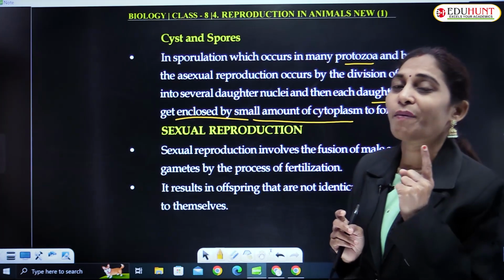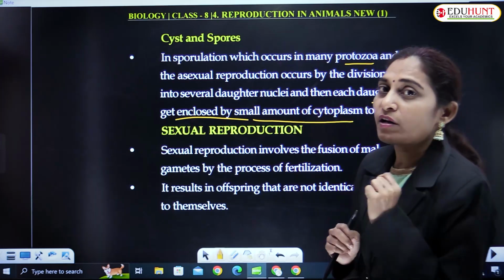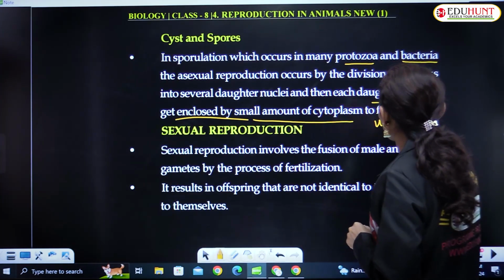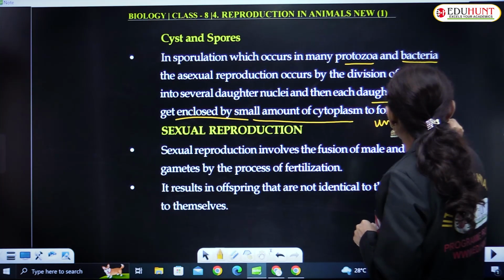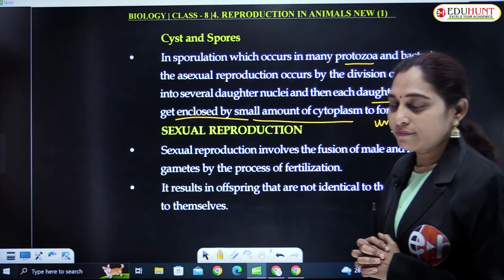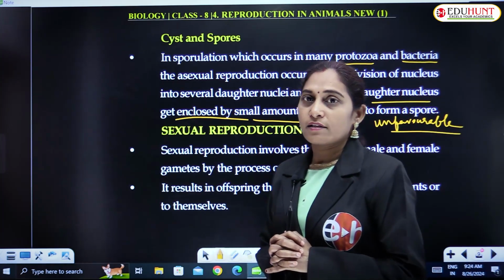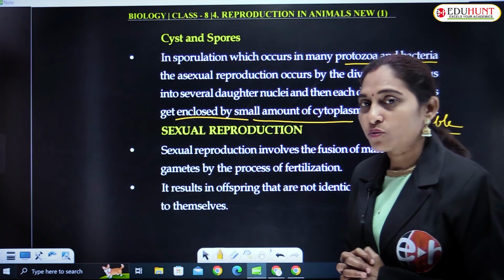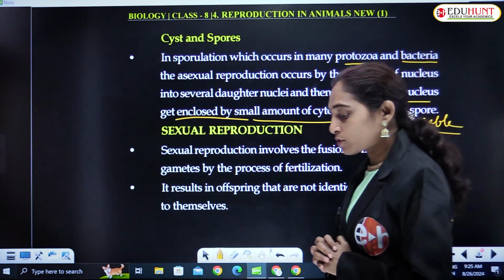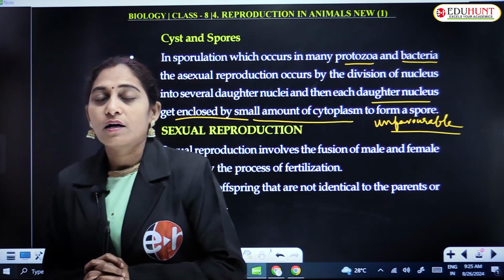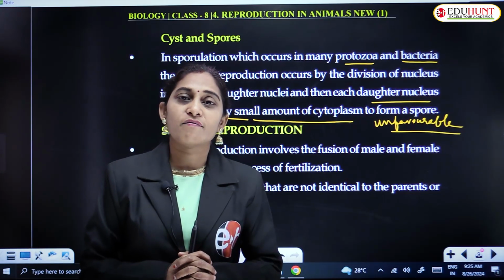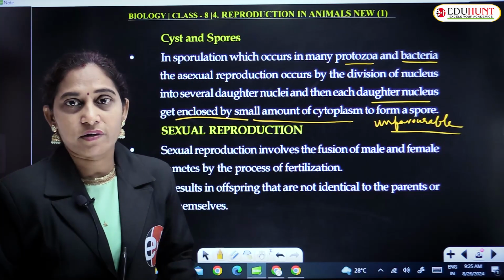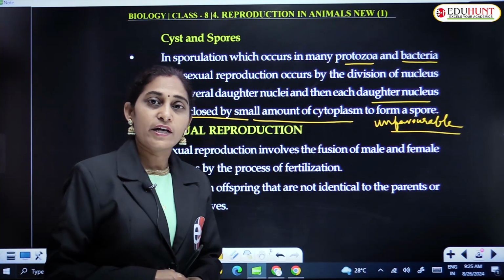Especially we have seen binary fission during favorable conditions, but these spores and cysts occur during unfavorable conditions. To thrive during adverse conditions, they reproduce by formation of cysts and spores. These spores survive during unfavorable periods, and whenever the conditions become favorable, they germinate and give rise to new individuals.